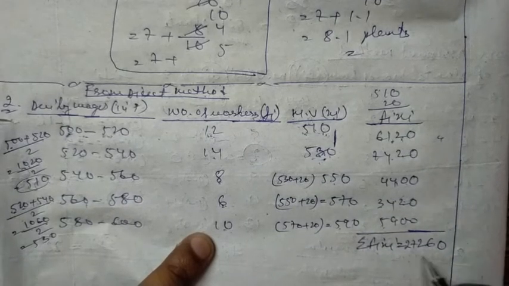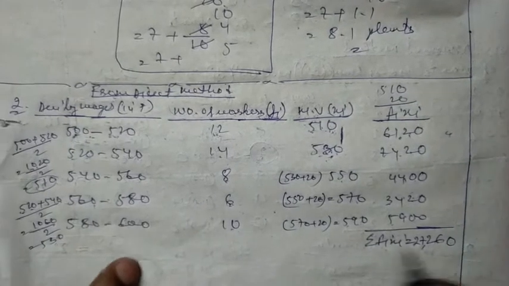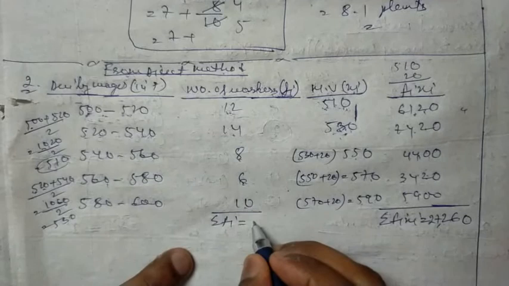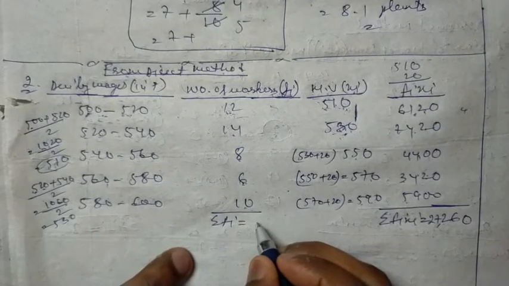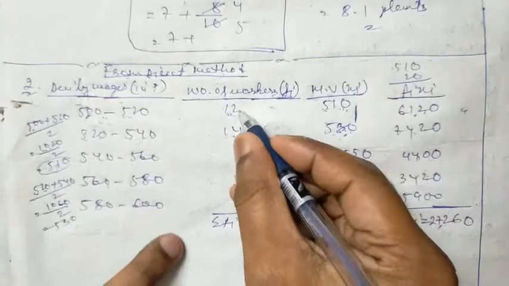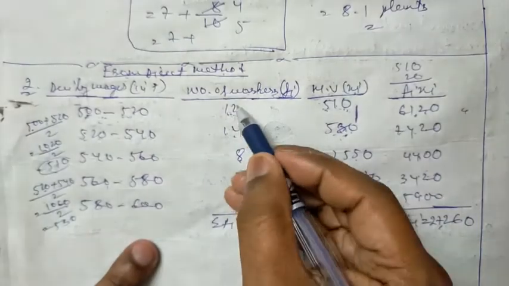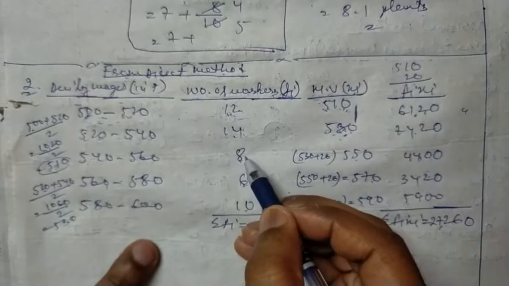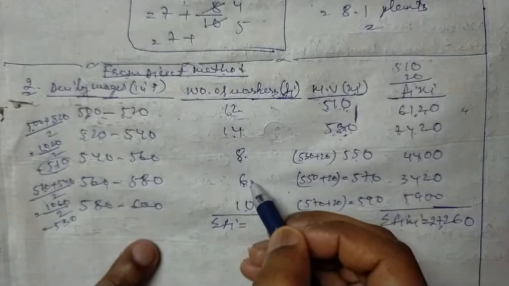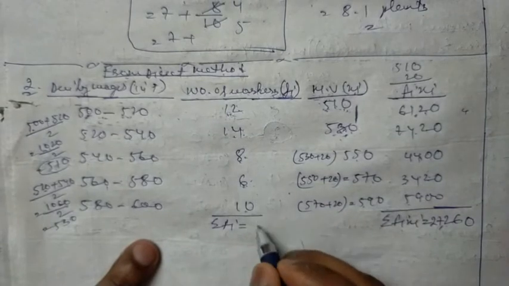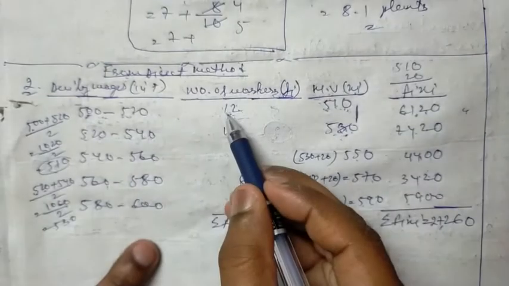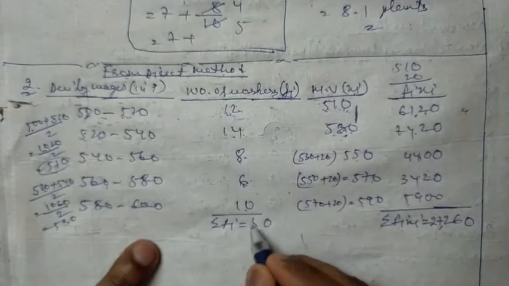So we got 27,260. And we have to add sigma fi also. If we add this, 2 plus 4 is 6, 6 plus 8 is 14, 14 plus 6 is 20, and we get 50.